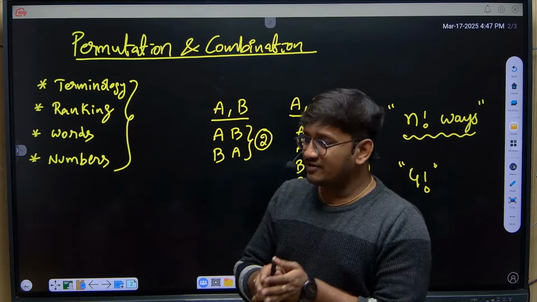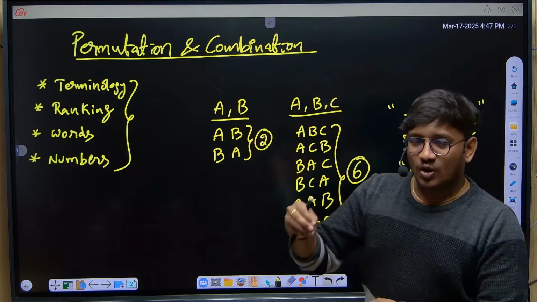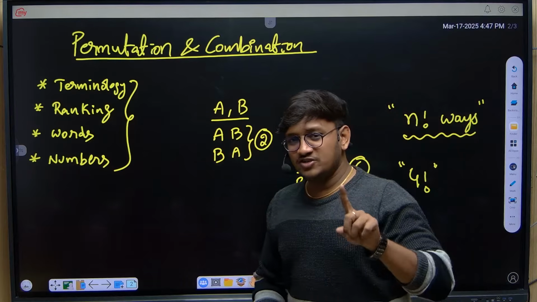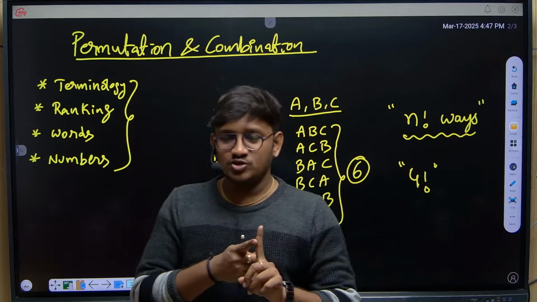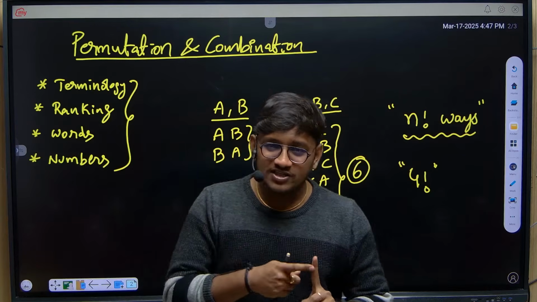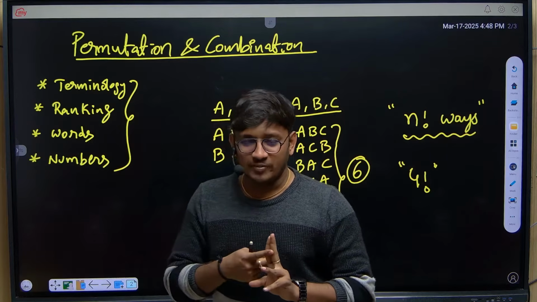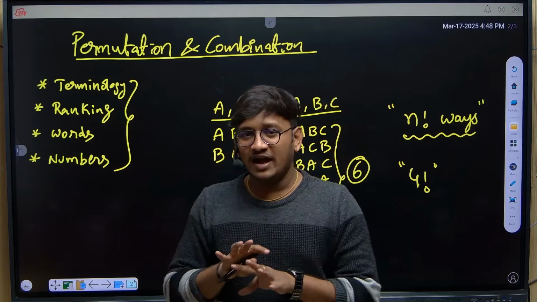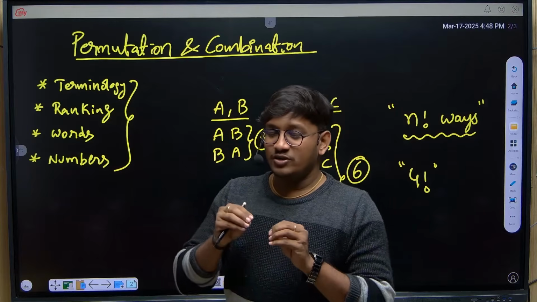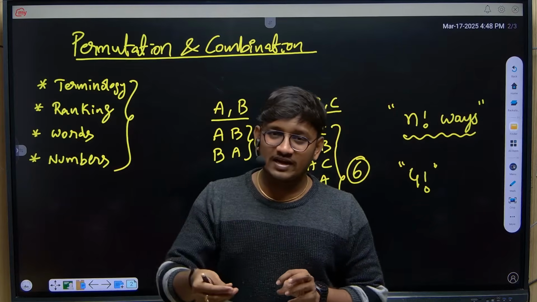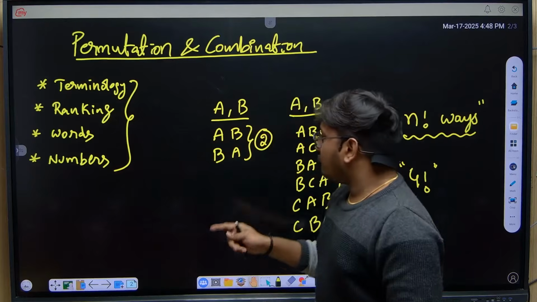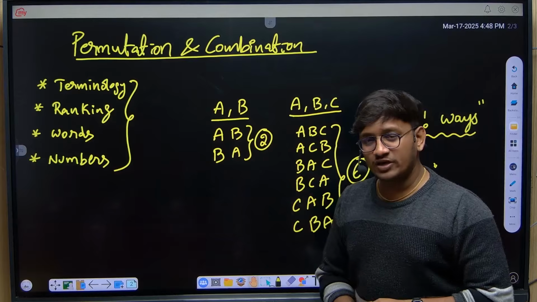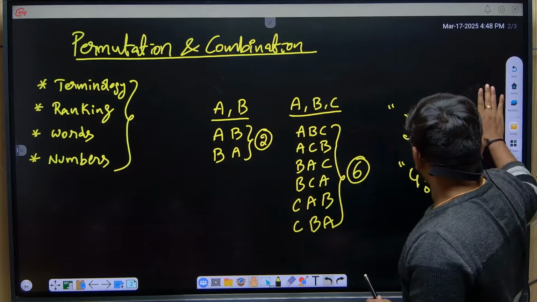I hope you are all clear with this basic thing. Before we solve questions from permutations and combinations, a student needs to be perfect with two points. One is that he or she should understand what is meant by permutation and what is meant by combination. As I said, memorizing those formulas will not give you any value in the exam. Instead of using formulas, we can also calculate, and I'll tell you the simple logic. First, in linear permutation, n letters can be arranged in n factorial ways. So these are the points.